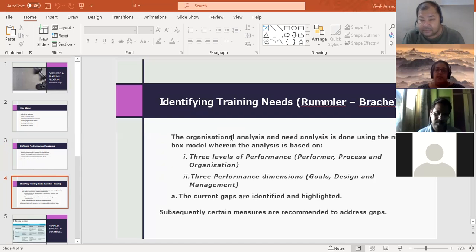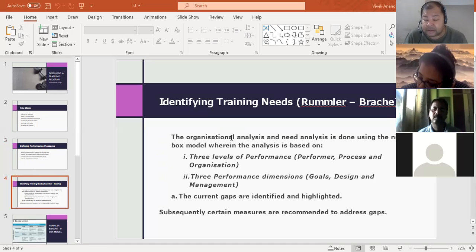Sir, if you could just give an example, can we take an example of what we are doing in Edmingle? I'll come to the example. Okay. There is an organization, there is a department, and there is a performer. As an organization, Edmingle wants to achieve something. Their overall goal is to be a technology partner with all the training companies, or whatever the vision is. I'm just broadly taking it.